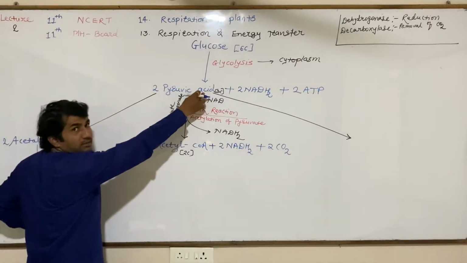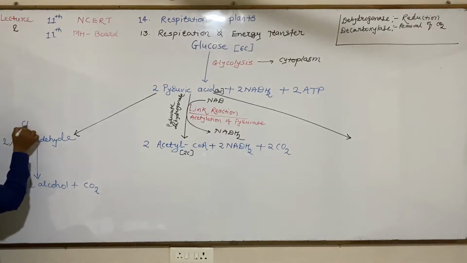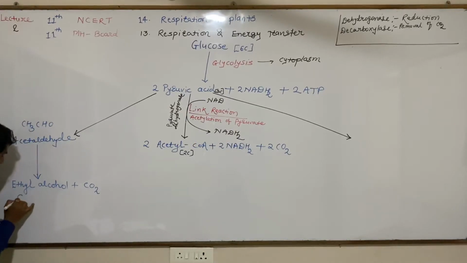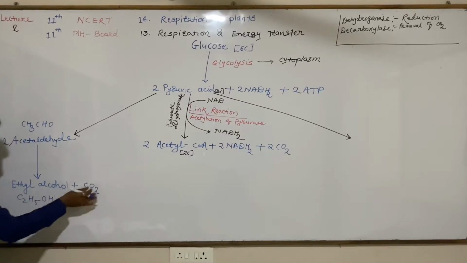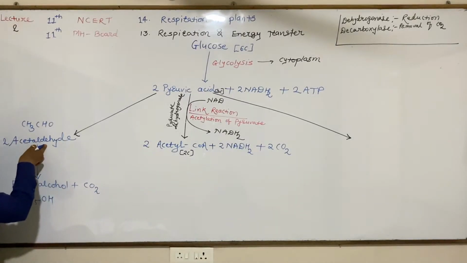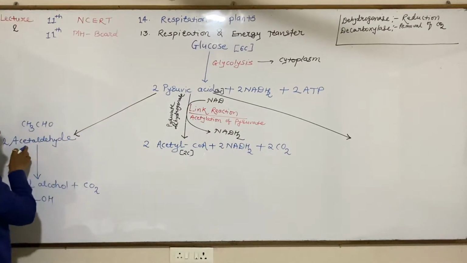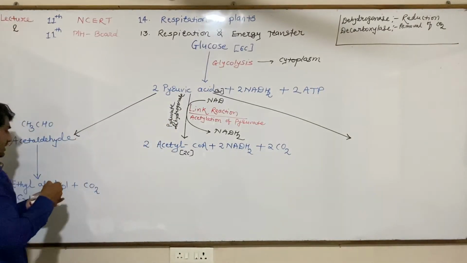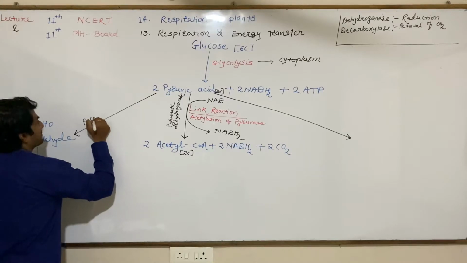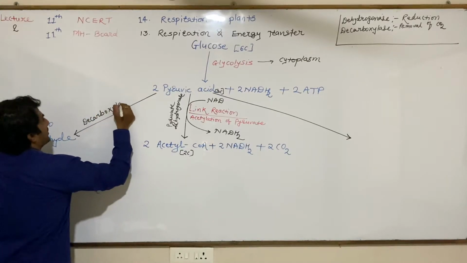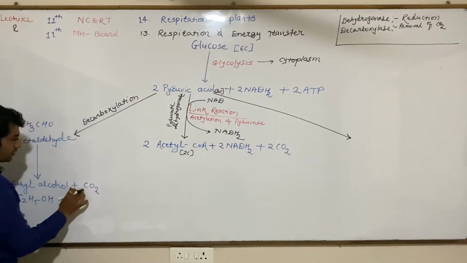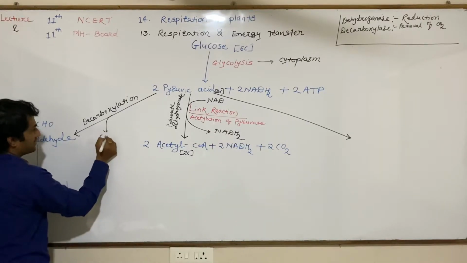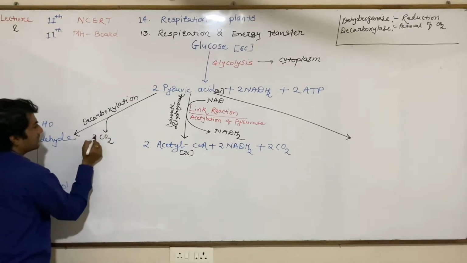Pyruvic acid is a 3 carbon compound. Acetaldehyde formula is CH3CHO. So 1 carbon is removed. Here it is only a 2 carbon acetaldehyde. Ethyl alcohol is C2H5OH. That carbon dioxide is lost here. This conversion of pyruvic acid into acetaldehyde is a decarboxylation reaction. The name of the reaction is decarboxylation. This CO2 is lost from here. 2 pyruvic acid, 2 CO2 are lost.